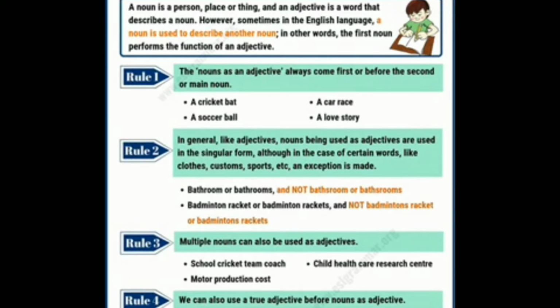After a linking verb such as is or has, or an intransitive verb such as seem, appear or look, the audience was disappointed. The winner looked surprised.